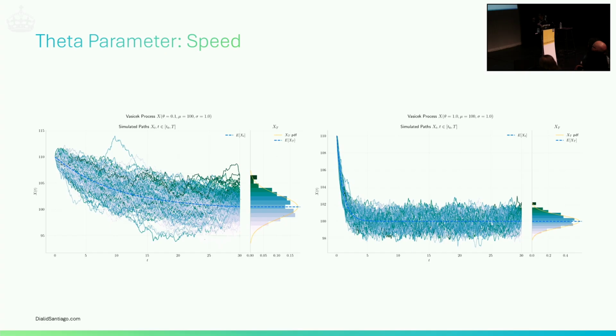Finally, the speed. The theta parameter, we do exactly the same. And here, again, the plots look quite different. We see immediately that both processes are going to the 100 because it's a long-term mean. But one of them goes super fast because here theta is 1 and here theta is 0.1. So theta is the speed, how fast convergence is happening. And this is going super fast. At time t, I'm already there, while here it takes up to time 30.